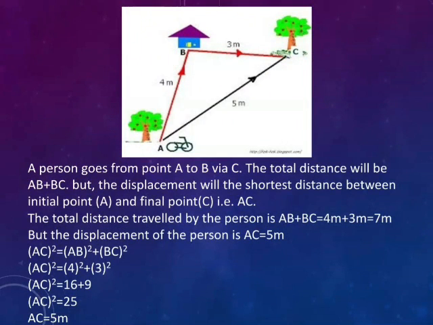So the total distance traveled by the person is AB plus BC, that is 4 meter plus 3 meter, equal to 7 meter. But the displacement is found by using the Pythagoras theorem. In this figure, AC square is equal to AB square plus BC square. So AC square is equal to 4 square plus 3 square. So AC square is equal to 16 plus 9. So AC square is equal to 25. So AC is equal to 5 meter.